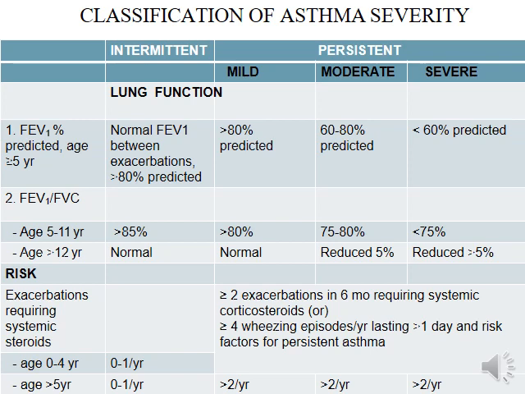Exacerbation requiring systemic steroids is seen in mild, moderate, and severe. There may be more than two exacerbations in 6 months requiring systemic corticosteroids, or more than 4 wheezing episodes lasting more than 1 day, a risk factor for persistent asthma. It is 0 to 1 per year in intermittent, more than 2 per year in mild, and more than 2 per year in moderate.